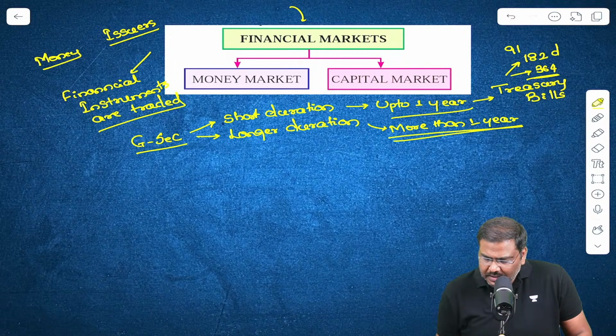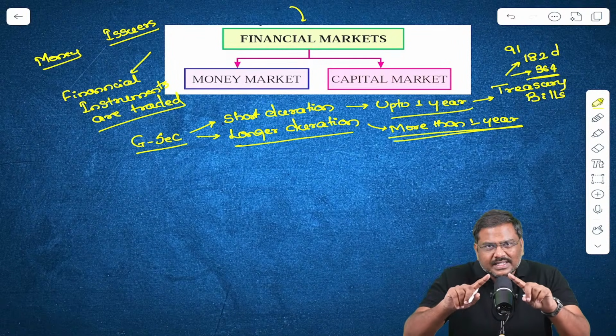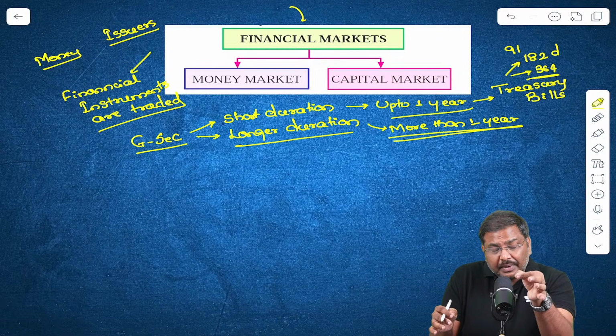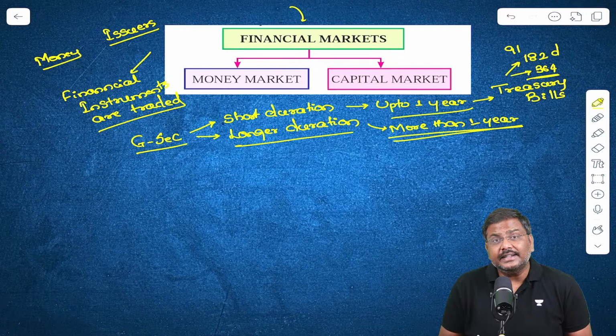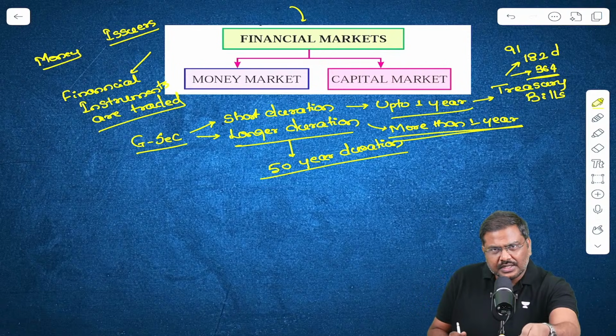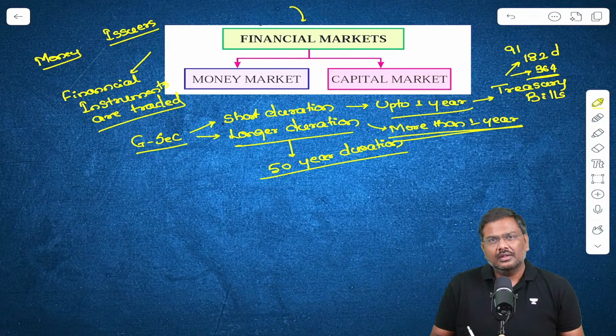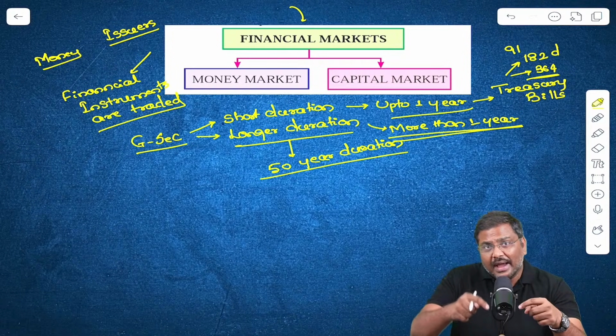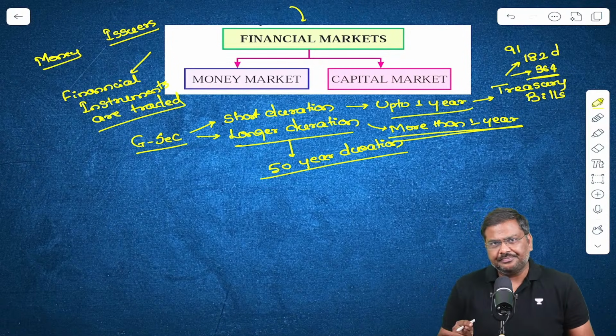Right now, the instrument which has the longest maturity period, which is issued by the central government, is 50-year duration. So have a look at this. The government will issue this bond today. These are called government bonds. So government will issue these bonds today and these will mature after 50 years.